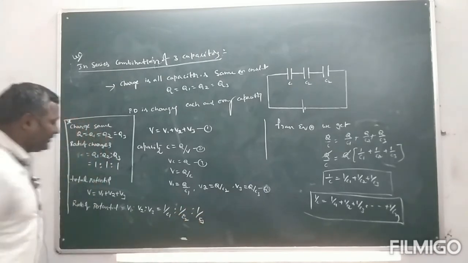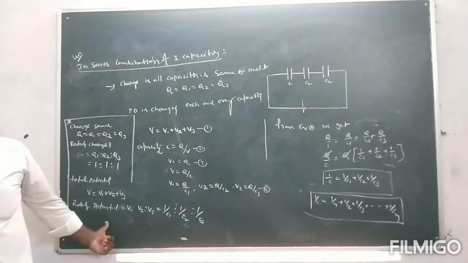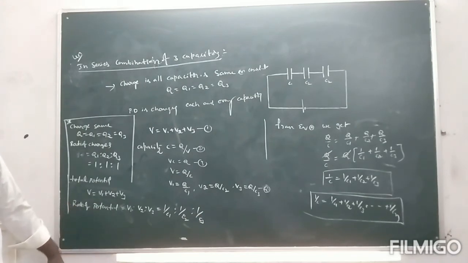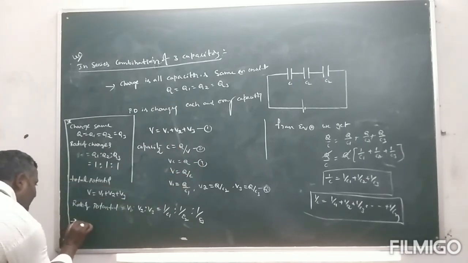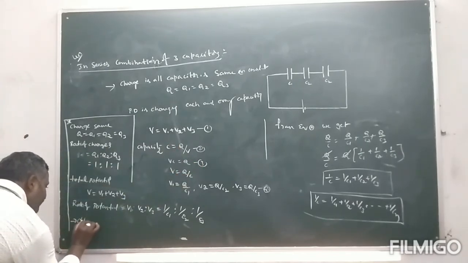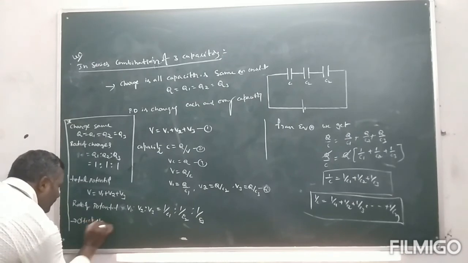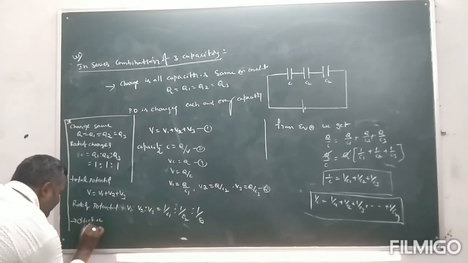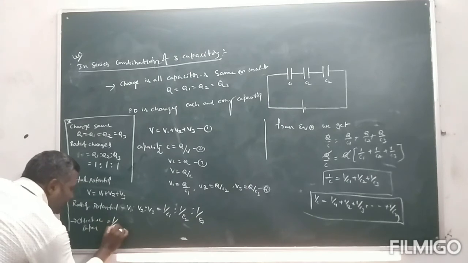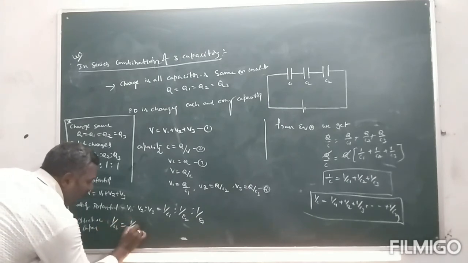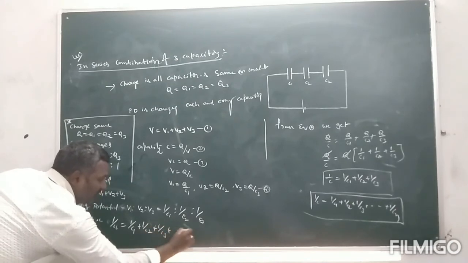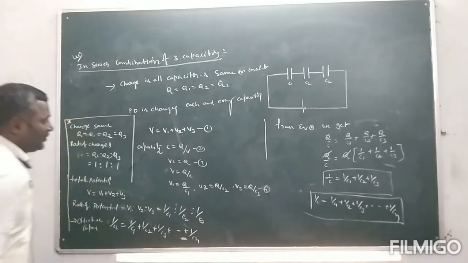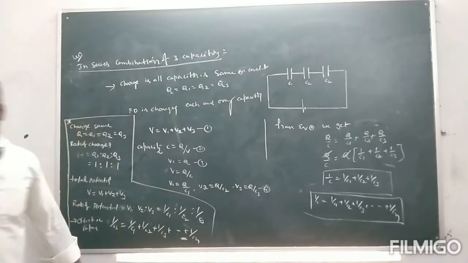This is the ratio of potentials. And the final one, effective capacitance: 1 by Cs is equal to 1 by C1 plus 1 by C2 plus 1 by C3 plus so on, 1 by Cn. This is the main important formula.